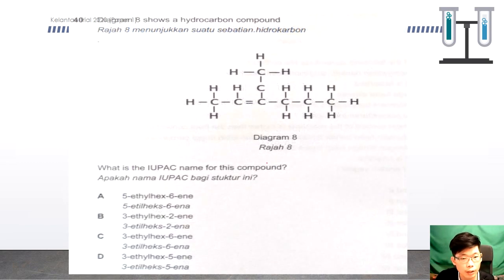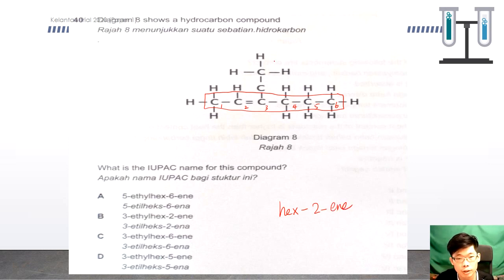Okay, 40. It shows a hydrocarbon. So what is the IUPAC name for this compound? First step, we have to find the parent chain. This is the longest. For the numbering, we must use the lowest number for the functional group. So this one is 1, 2, 3, 4, 5, 6. So 6 carbons, hexane, so it should be hex. Double bond at carbon number 2, so it will be hex-2-ene.